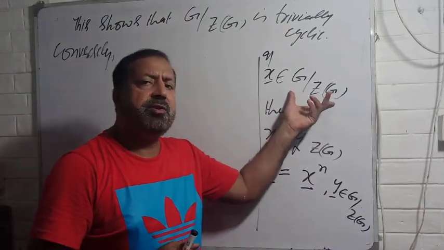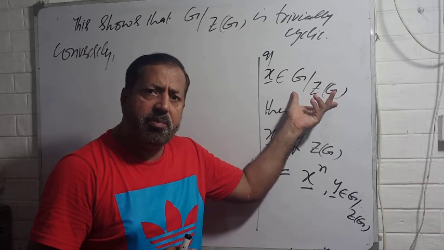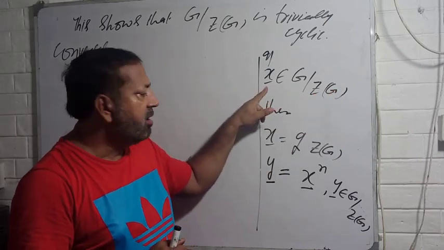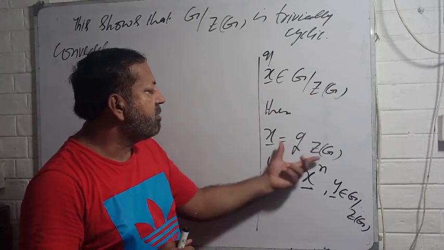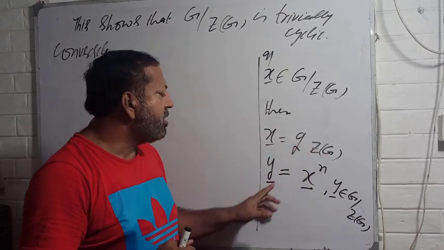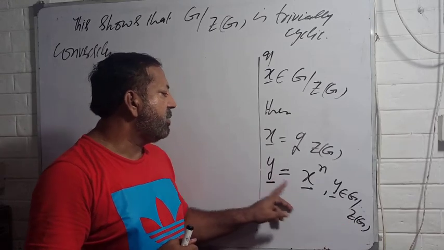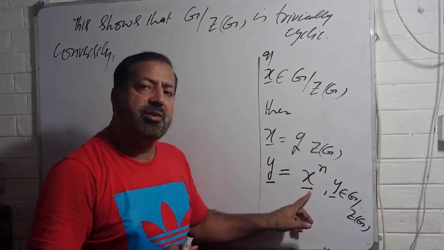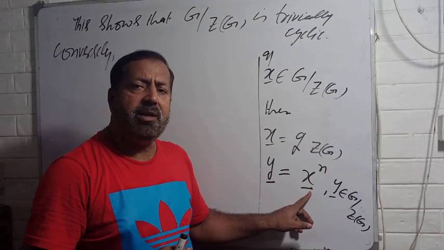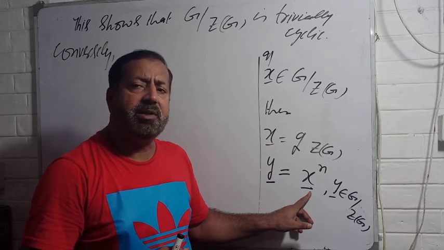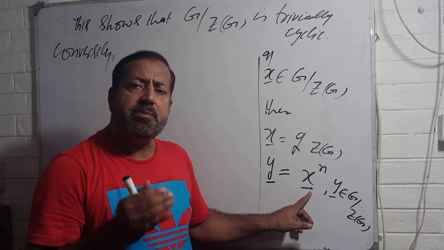Okay, if you suppose that G by center of G is a cyclic group, then there must be some generator, and if x is a generator, then of course x must be of the type gZ(G). And if you take any other element y now from G by center of G, then y must be equal to some power of x, right? Whenever I am saying that G by center of G is cyclic, then there must be a generator.